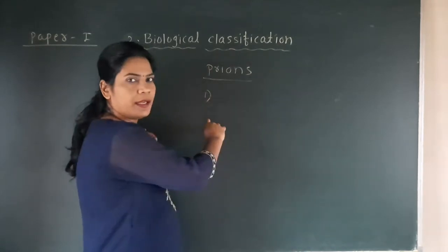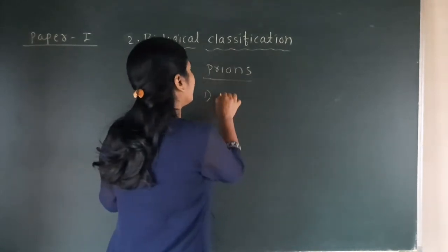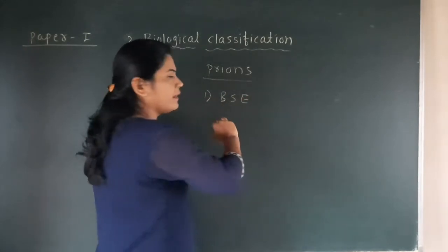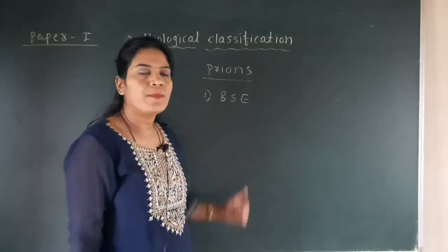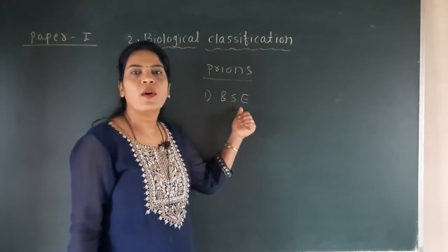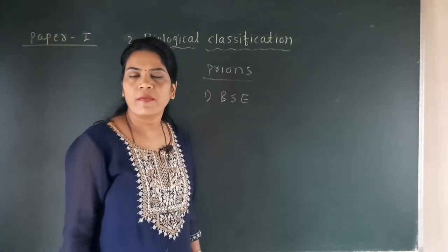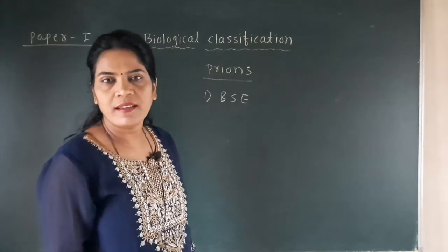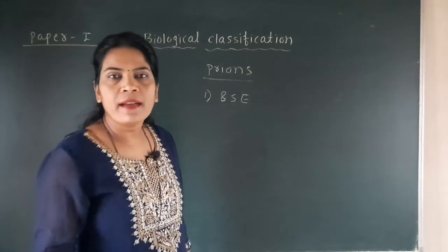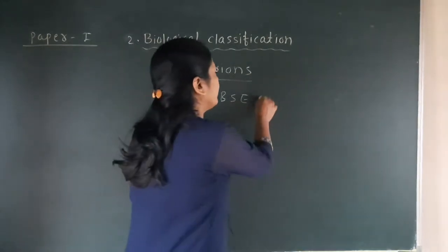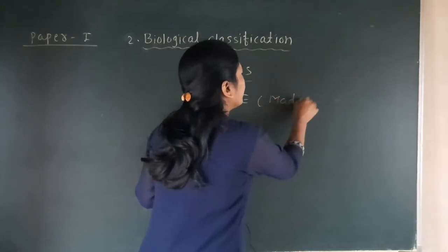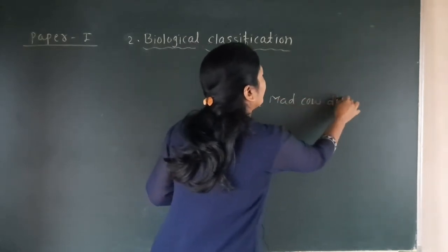It causes two important diseases. In the animal, particularly the cow, the disease is called BSE, which stands for bovine spongiform encephalopathy. Another name of this disease is mad cow disease.